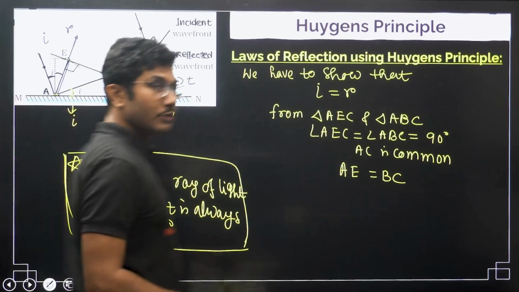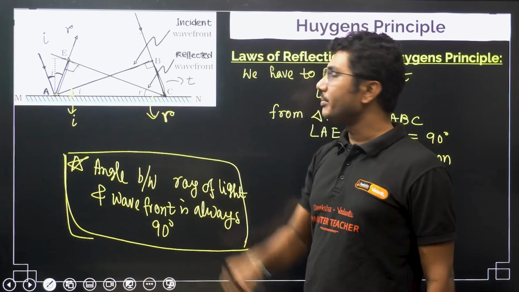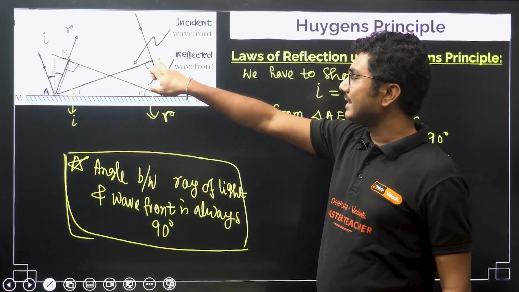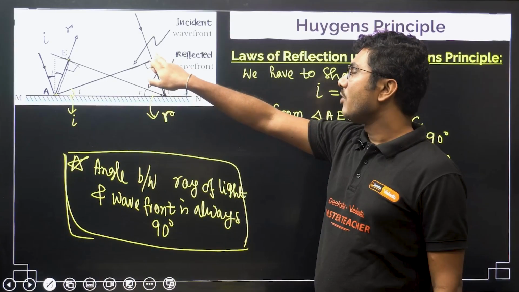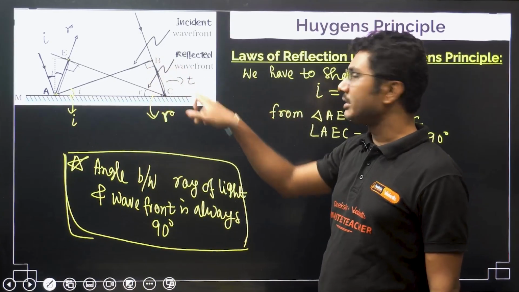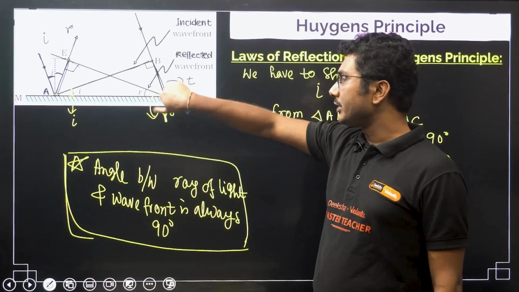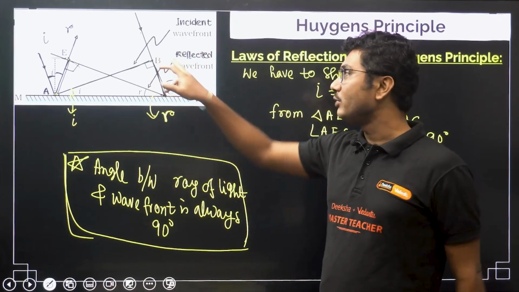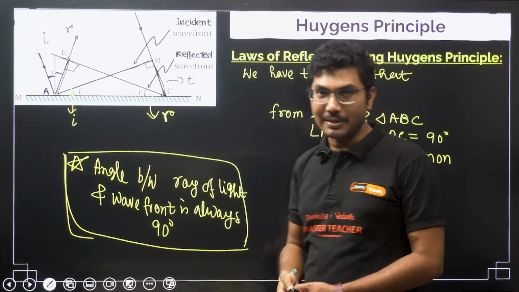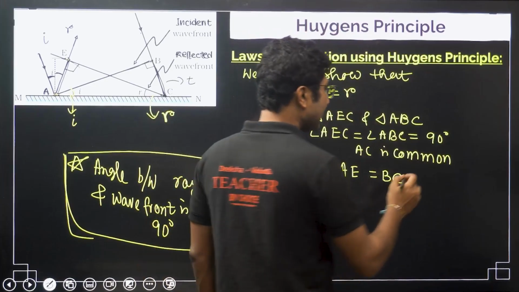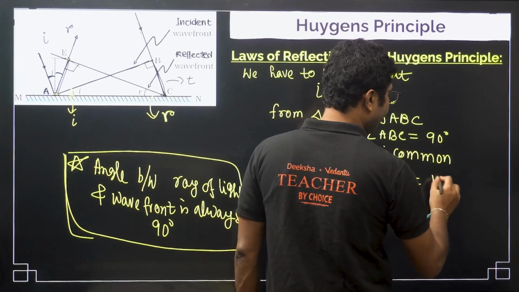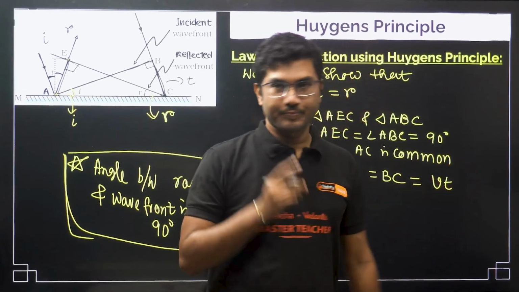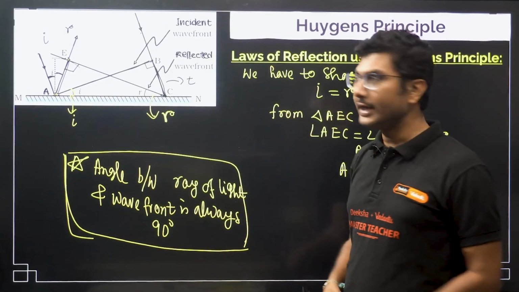So, what is the distance travelled by light from B to C? Time is t, so the distance travelled by light from B to C will be equal to v into t, velocity into time, right? S is equal to vt.